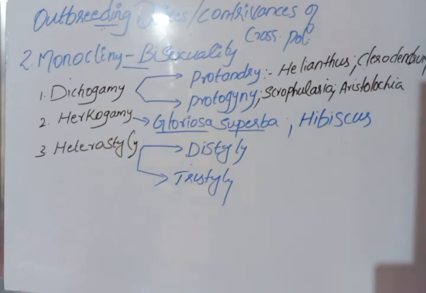One flower has a long style, long stigmatic papillae, short stamens, and small pollen grains. Another flower has a short style, small stigmatic papillae, long stamens, and large pollen grains.